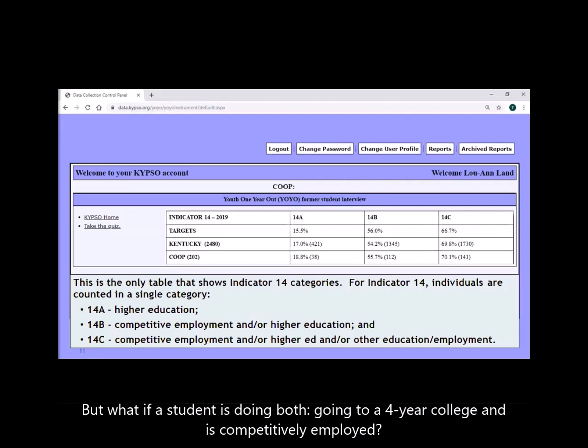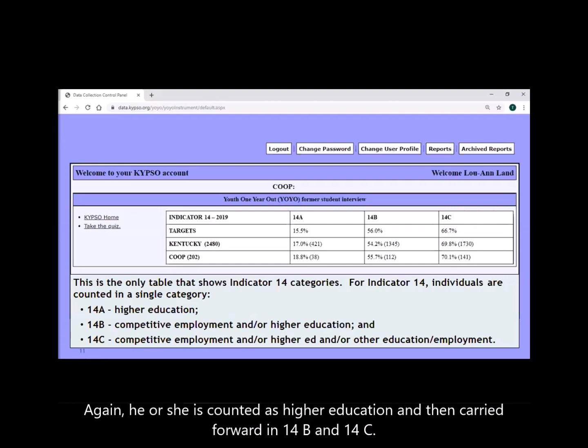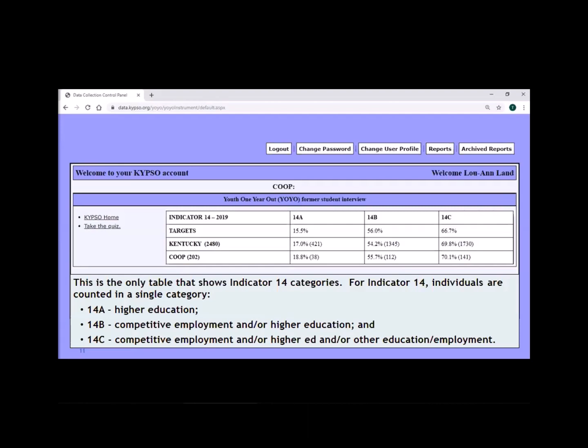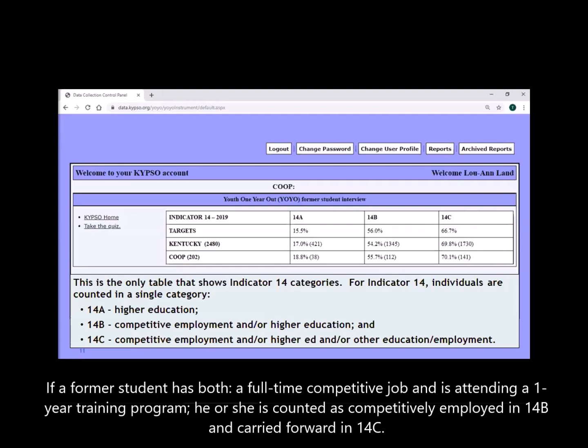But what if a student is doing both, going to a 4-year college and is competitively employed? Again, he or she is counted as higher education and then carried forward in 14B and 14C. If a former student has both a full-time competitive job and is attending a 1-year training program, he or she is counted as competitively employed in 14B and carried forward in 14C.